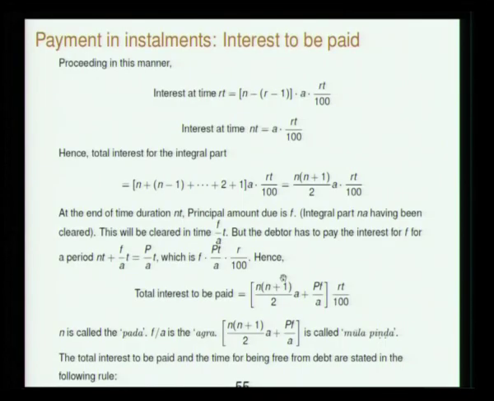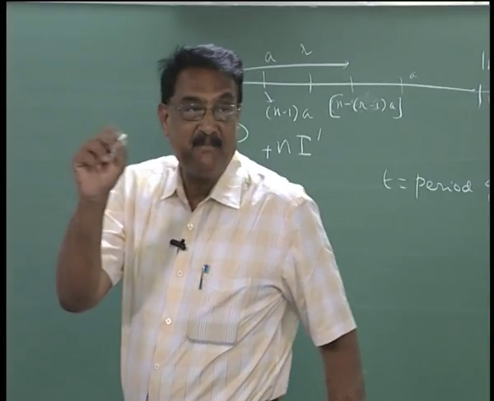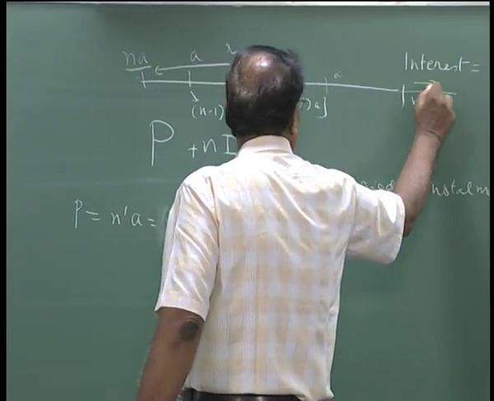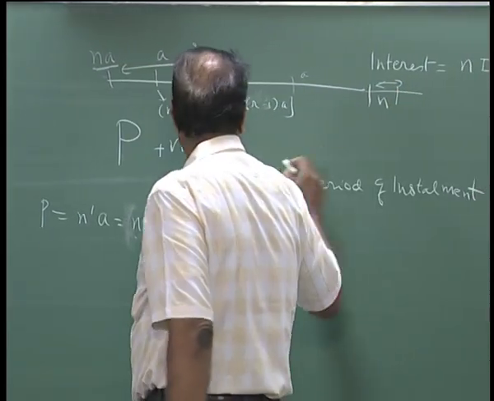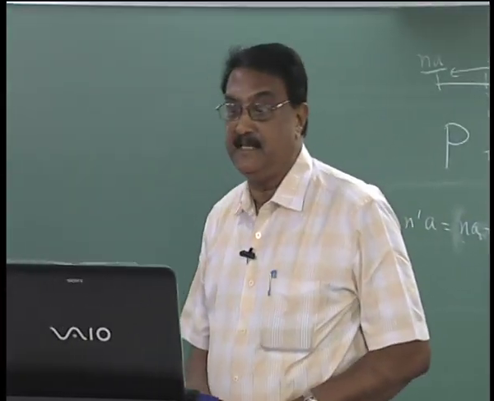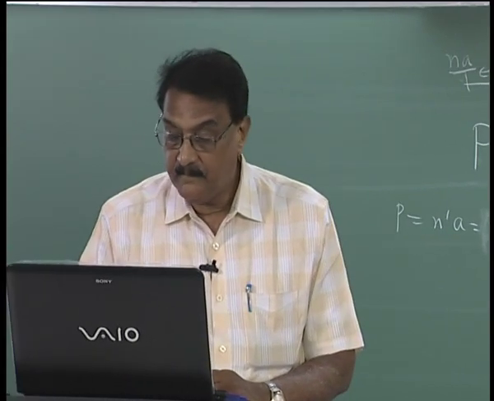So this is the thing. Here is the number of installments. Because a is specified, this is a fractional month. The whole thing is cleared in a fractional number of months, integral plus a fractional number.